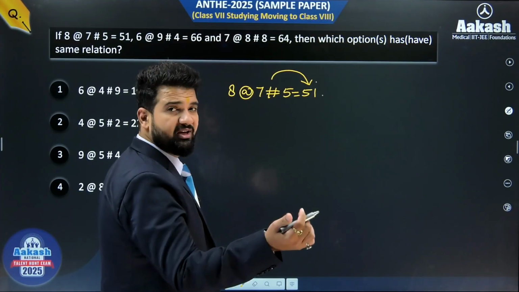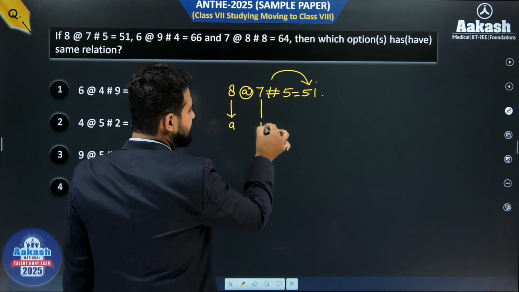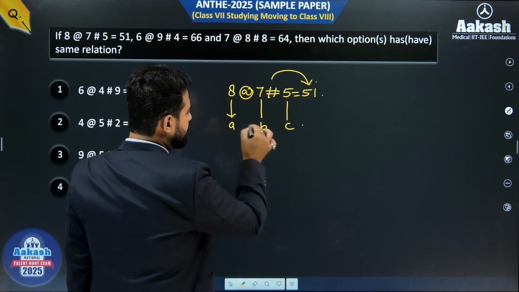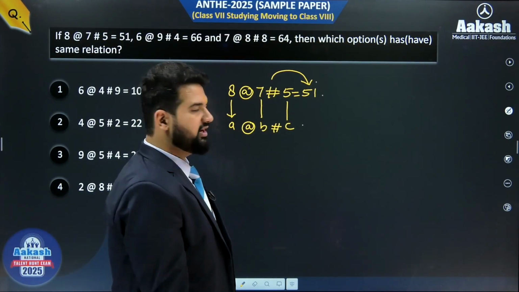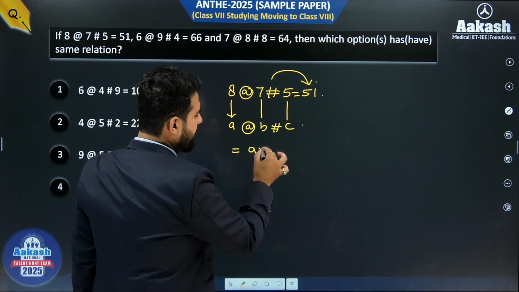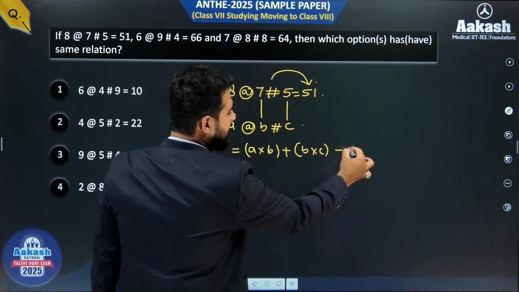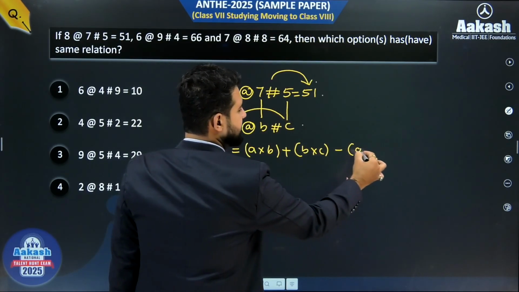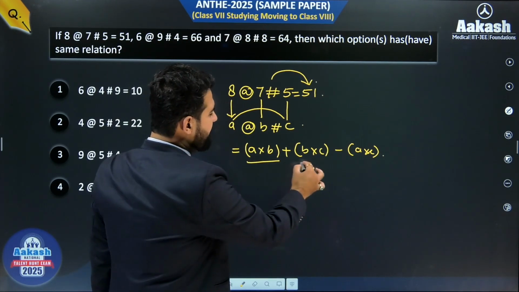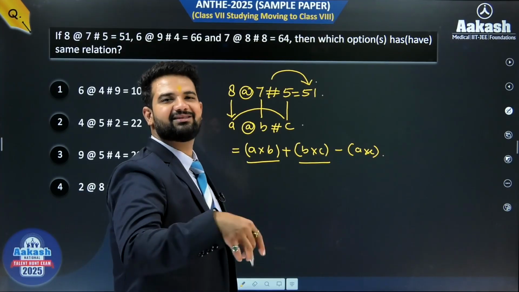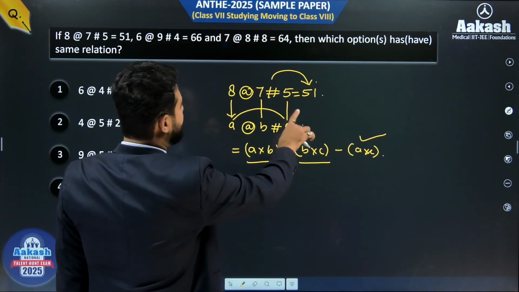See here, how can we solve this question? So if I take this as A, beta, if I take this as B, beta, and if I take this as C. So this is A at the rate B has C. So how are we getting this one? If you multiply A into B, then add B into C and subtract A into C. Okay, so first we have A into B, then with the addition of B into C and then subtract A into C from that one. Okay, so are we getting 51 from this one?